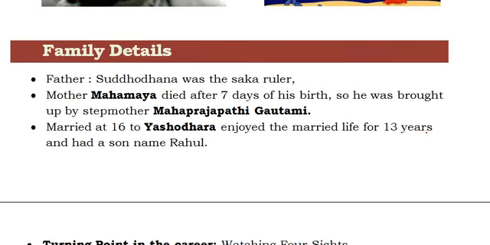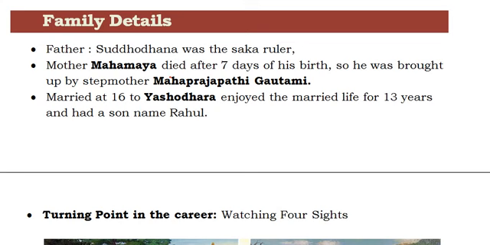So what are the family details of Gautama Buddha? His father's name is Suddhodana, and he was a Sakya ruler, and his mother's name is Mahamaya. The one sad thing is that his mother died after 7 days of his birth. So when he was 7 days old, his mother Mahamaya died. So he was brought up by his stepmother, and her name is Gautami.